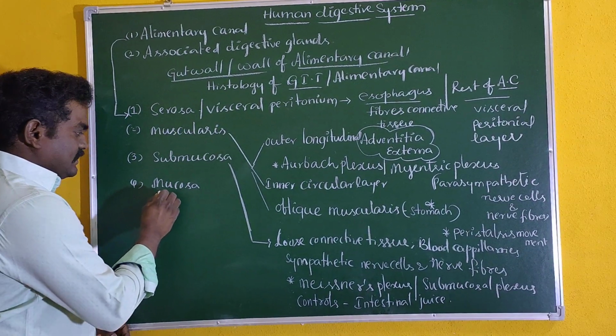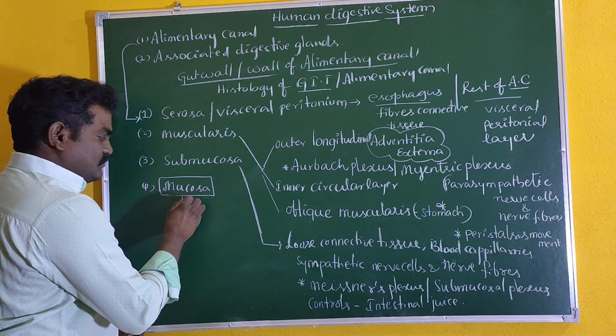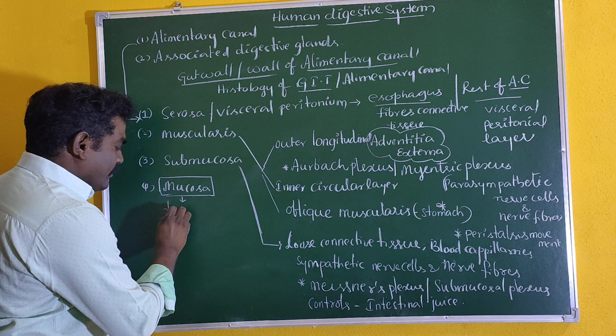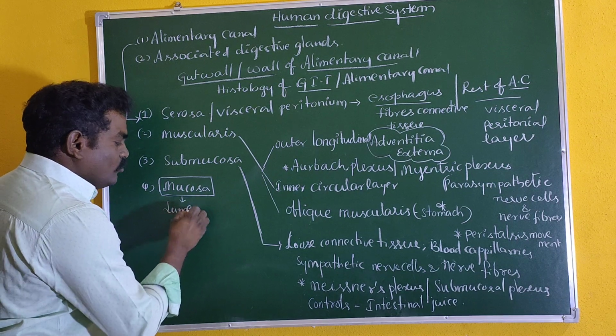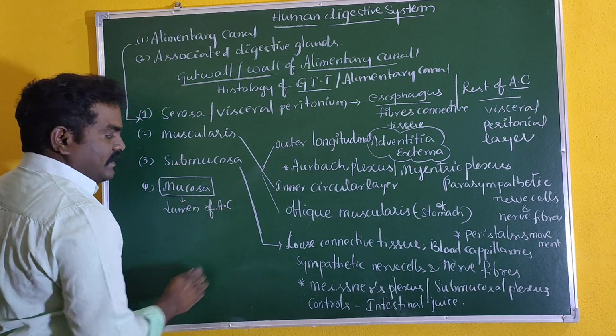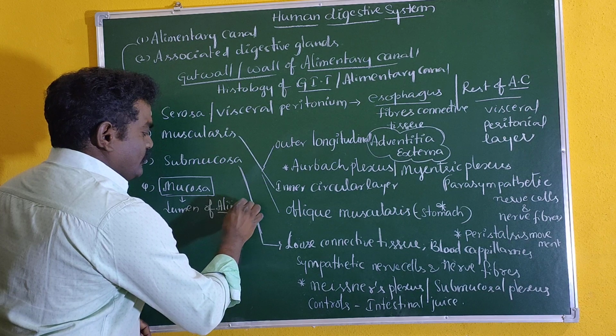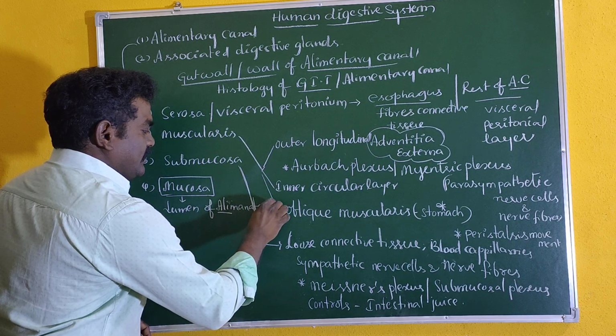The last one is mucosa. It is very much closer to the lumen of the alimentary canal. So it is very much associated with the lumen of the alimentary canal.